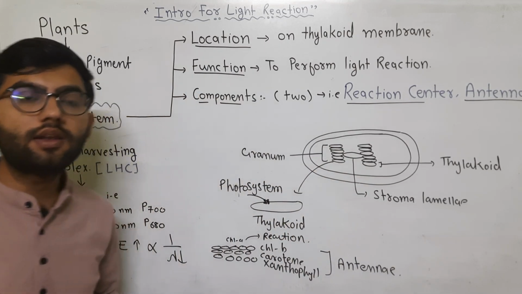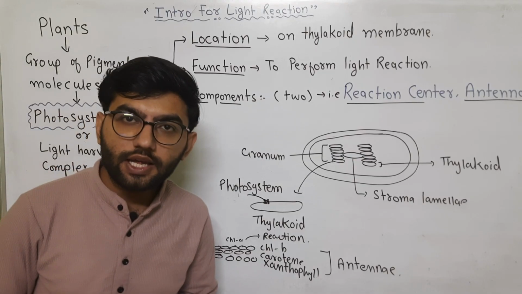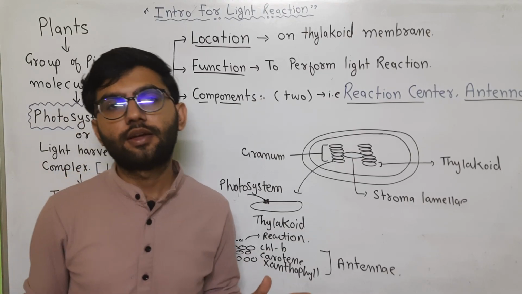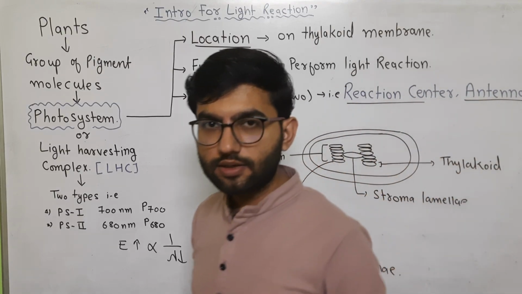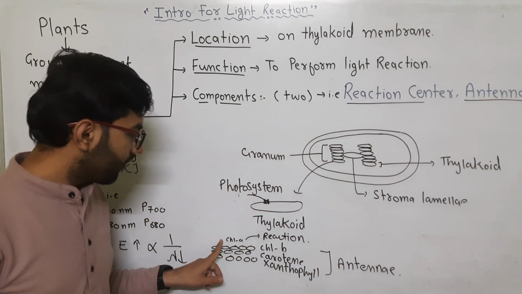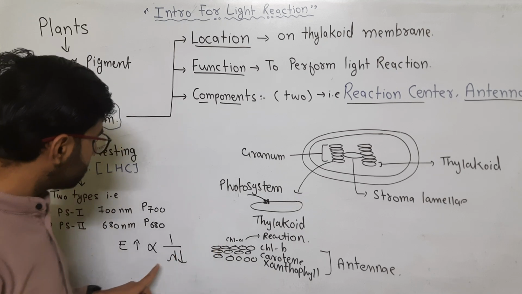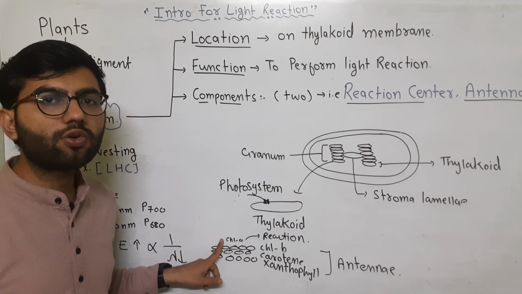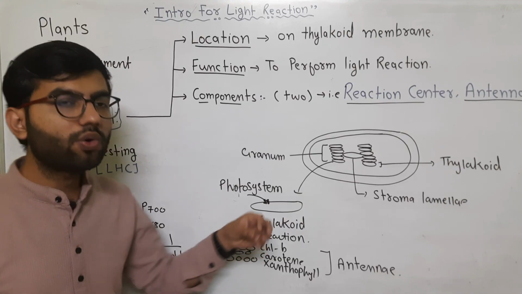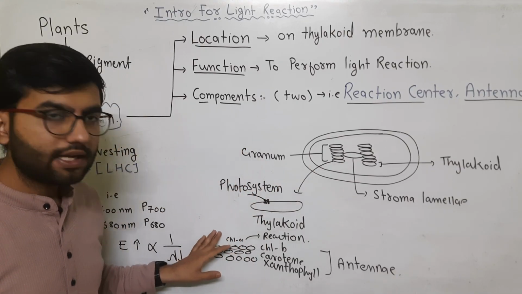The antenna is responsible for absorption of sunlight at a broader wavelength. As we know, the chlorophyll A molecule of photosystem second will absorb the wavelength of 680 nanometer, and the electron gets excited and goes into the reactions. So that is called the reaction center.